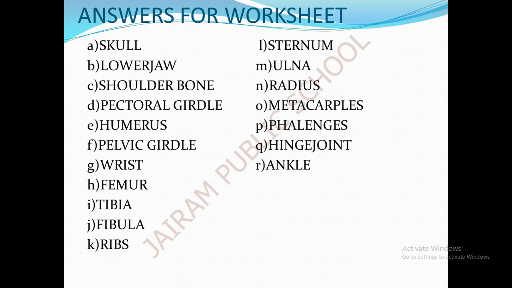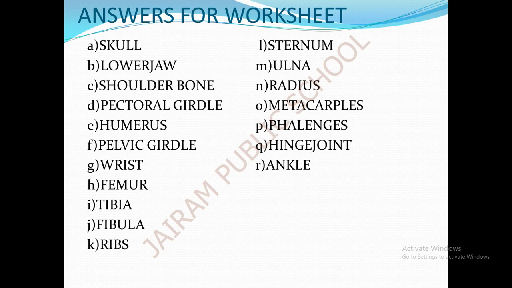The forelimbs have three important parts: the humerus, radius, and ulna. The hind limbs have three important parts: the femur, tibia, and fibula. And the femur is the longest bone in the body, which bears the whole weight of the body.